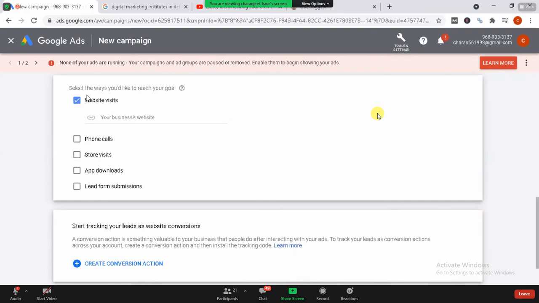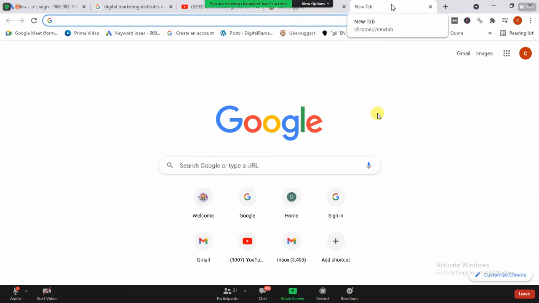Now once I have clicked on this, they're asking me for the URL of my website. So I simply need to go to the website. If you are going for the Google ad section, the first thing you need to do is have your website. First of all, create a website of yours and have a link for that.